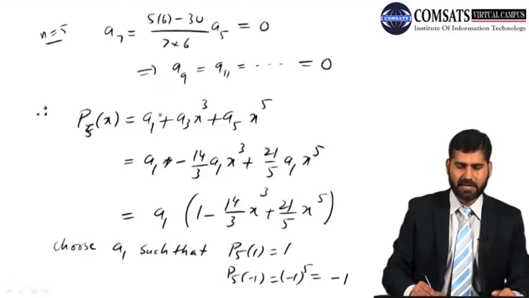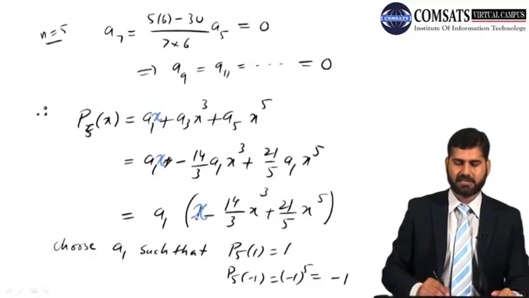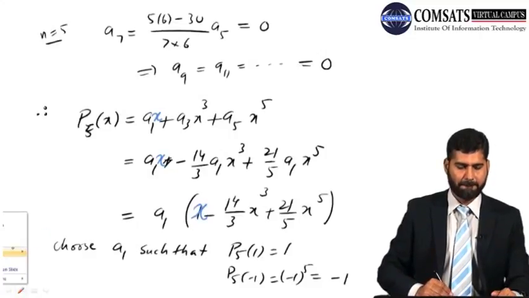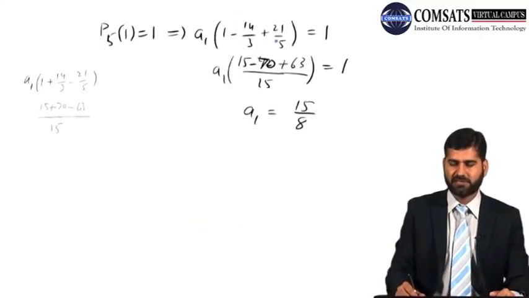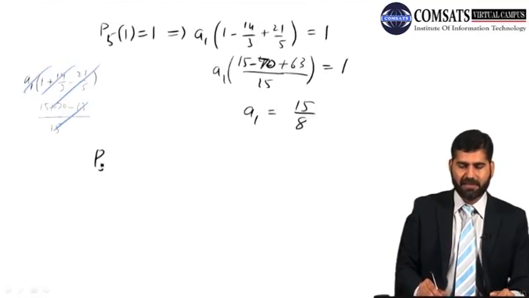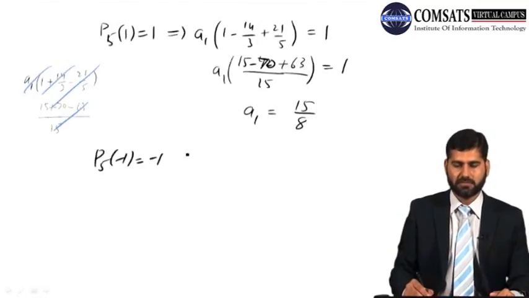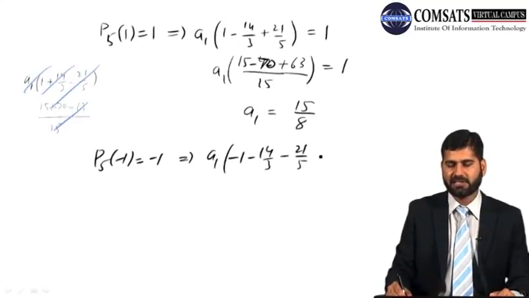I think I made a mistake here. It should be A1x here, right? A1x. So this is x, not just 1. So now if P1 is 1, this is 15 by 8. The other condition was that P5 at -1 should be -1. So this will give you A1 at x is -1, it is -1, -14 by 3, -21 by 5.